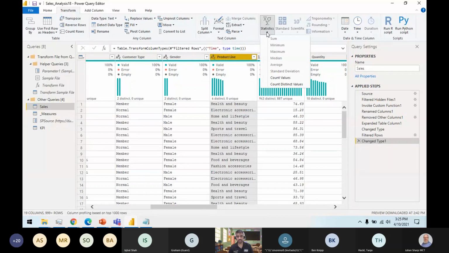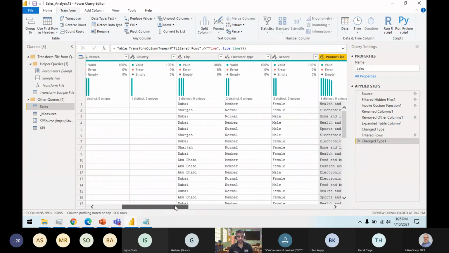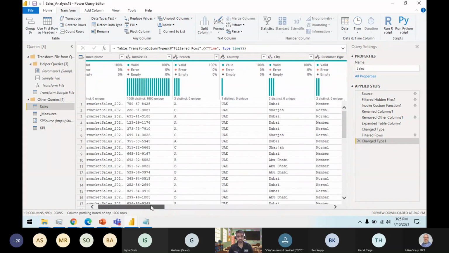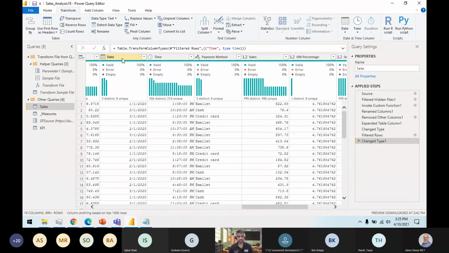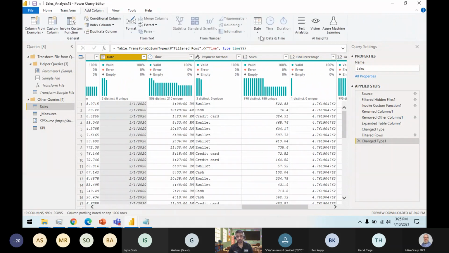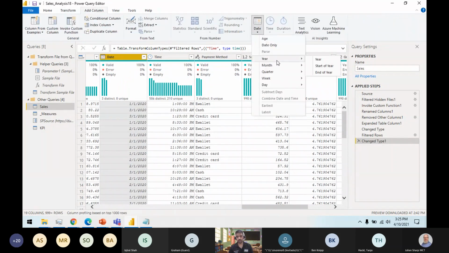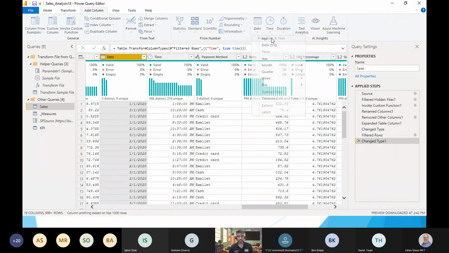Another thing is there are statistical functions as well. You can use count distinct values. If I want to have an age, you can do some transformation based on age as well. Like this is my date, and if I want to add a new column called how many number of days it has, or which day, name of day you can create, or age, you can calculate the age directly as well.